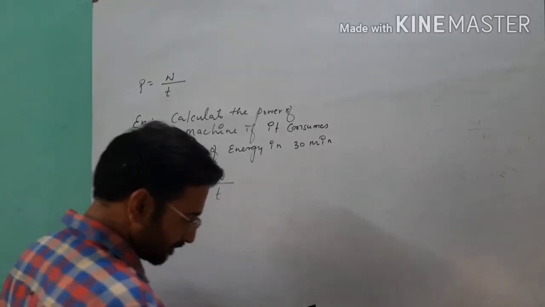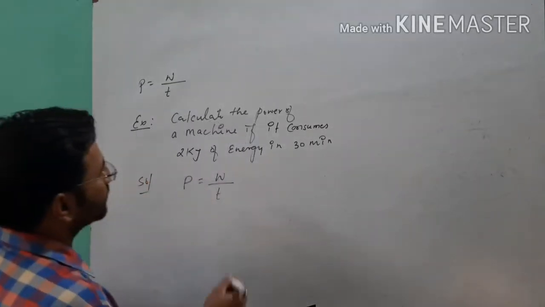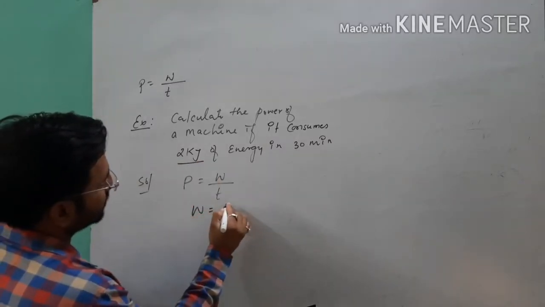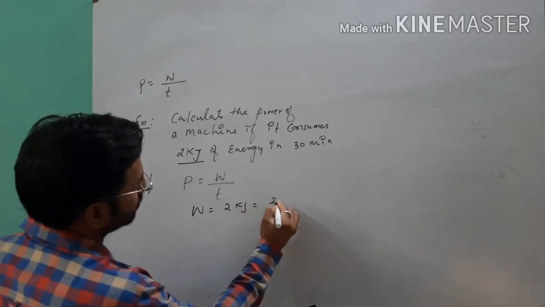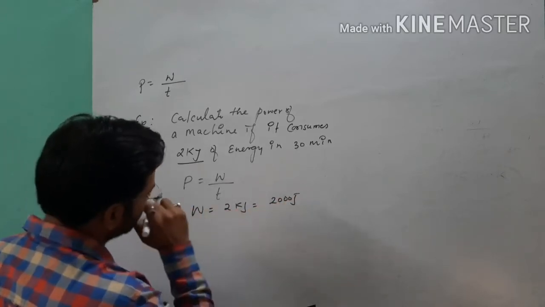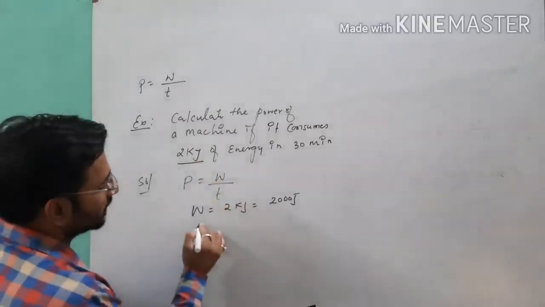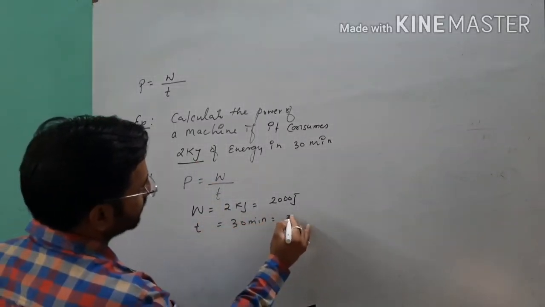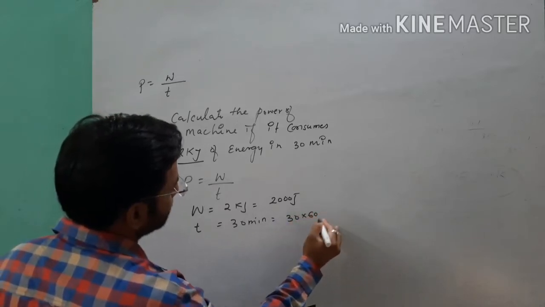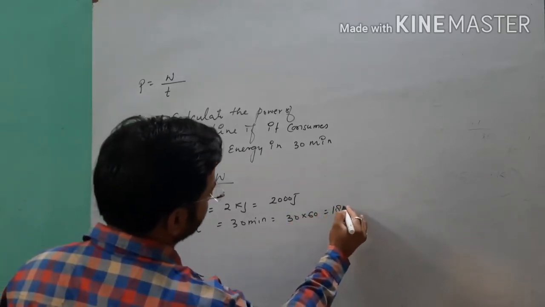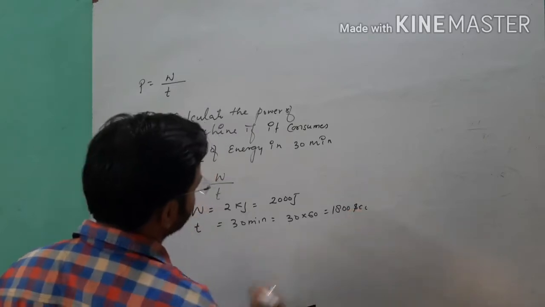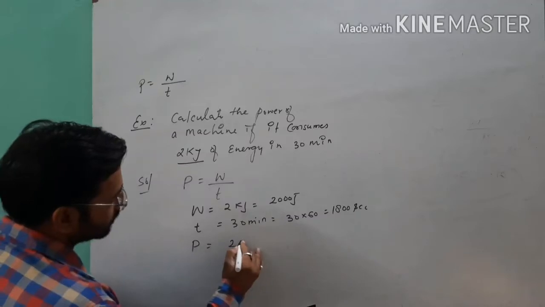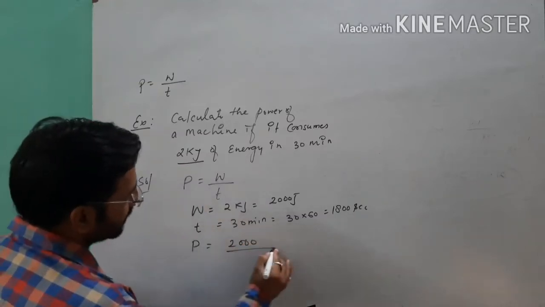W upon T. What we have given here is the value of work done, which is 2 kilojoule. 2 kilojoule means 2000 joule. This is the SI unit of work done, and time we have given is equal to 30 minutes. 30 minutes means 30 into 60 seconds, so it is equal to 1800 seconds. First we will convert it, and after that we will see the value of power in SI unit.